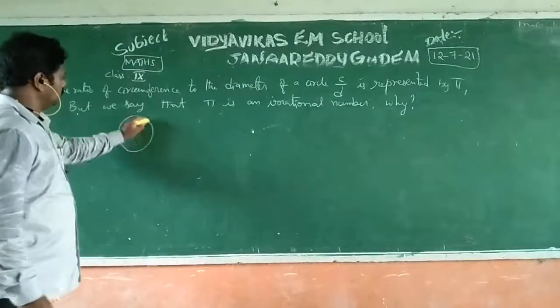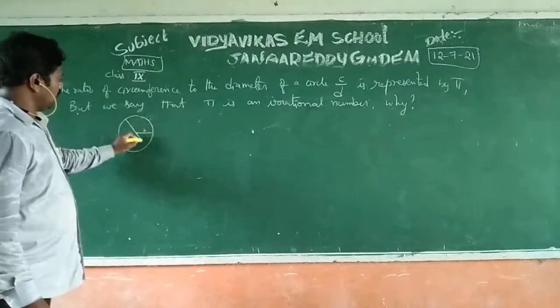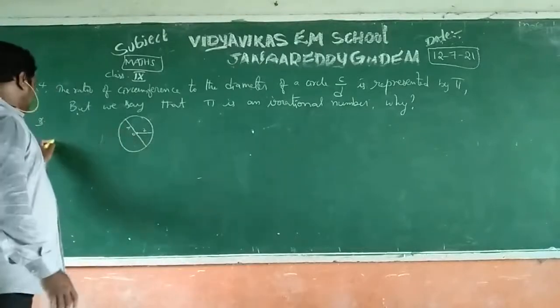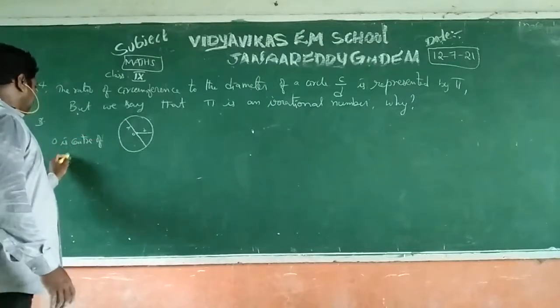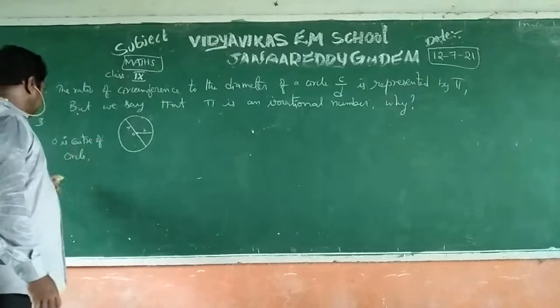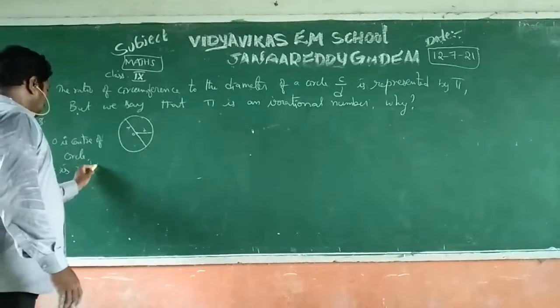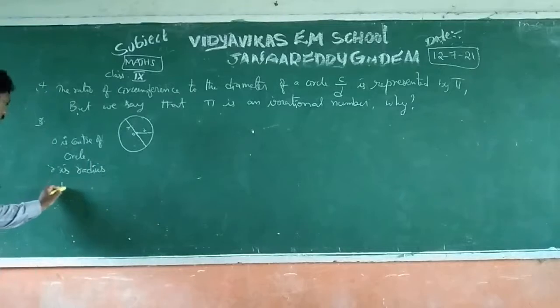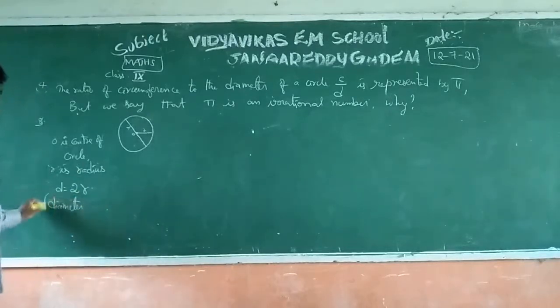This is the circle. This is the center, this is the radius, and next the diameter d. O is the center of the circle and r is the radius. Next, d is equal to double the radius, nothing but the diameter.